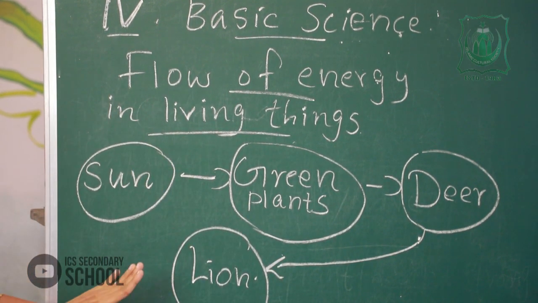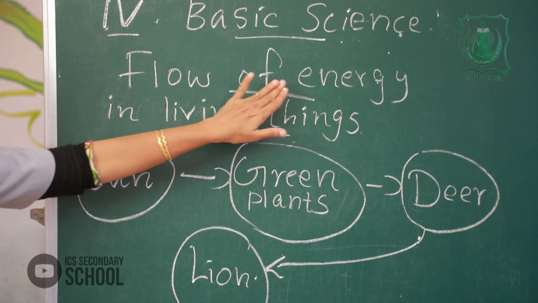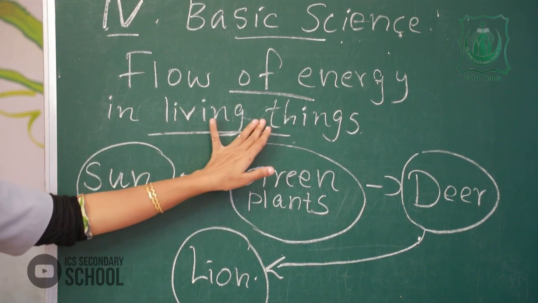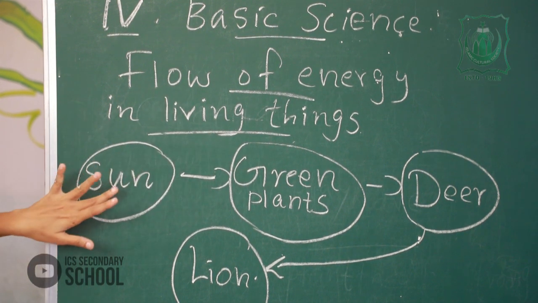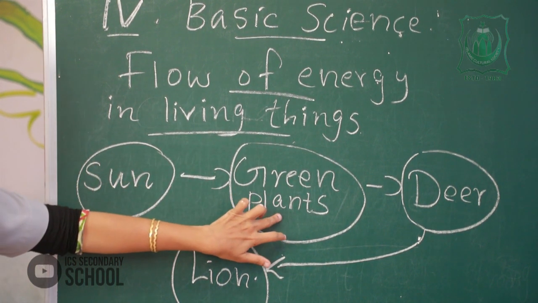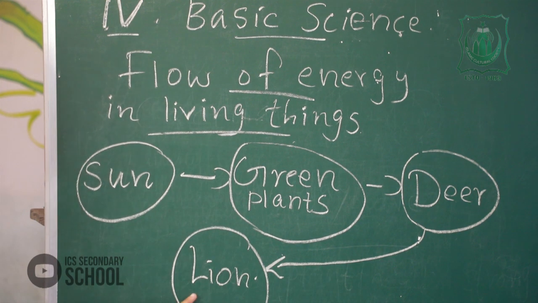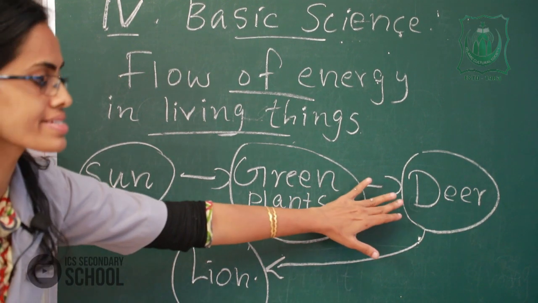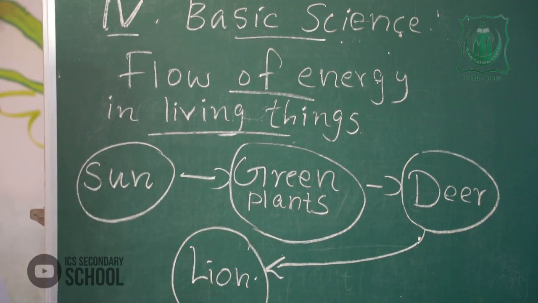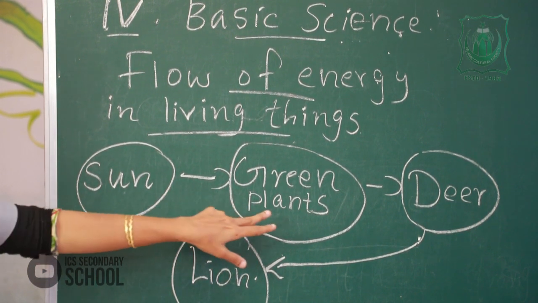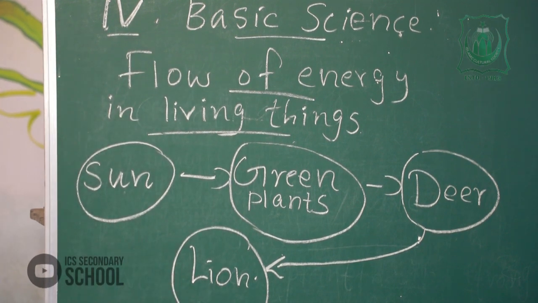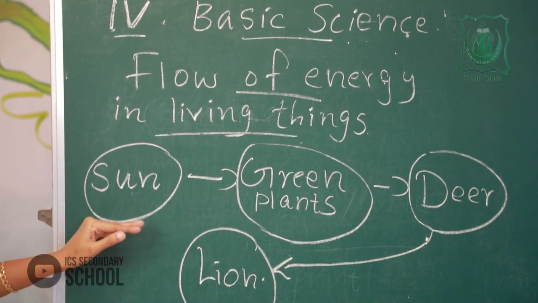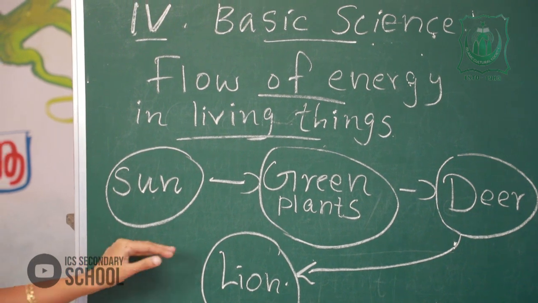Look at this. Please listen here. Flow of energy in living things: sun, green plants, deer, lion. You understand this? Deer and lion are animals. Please listen here.